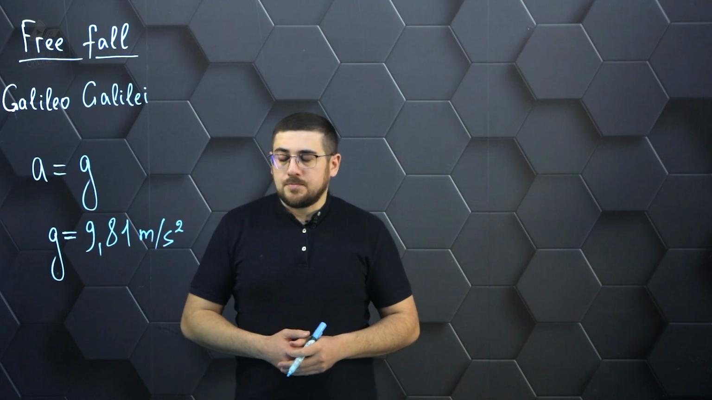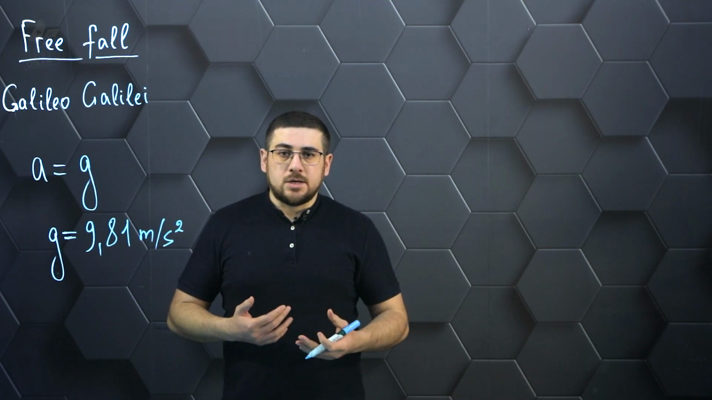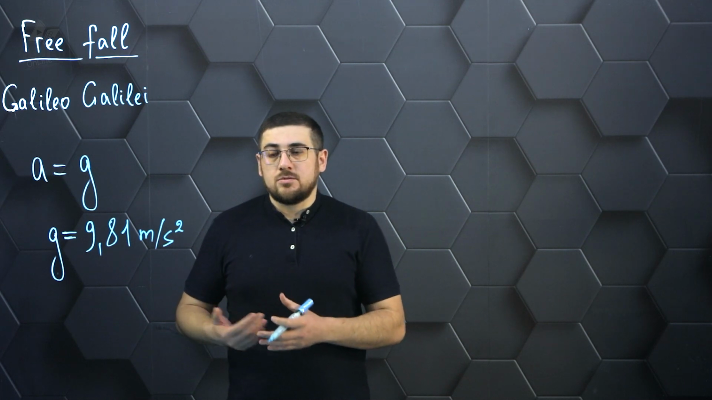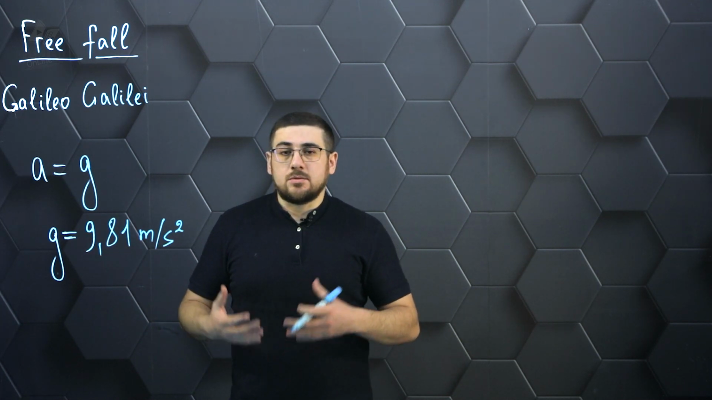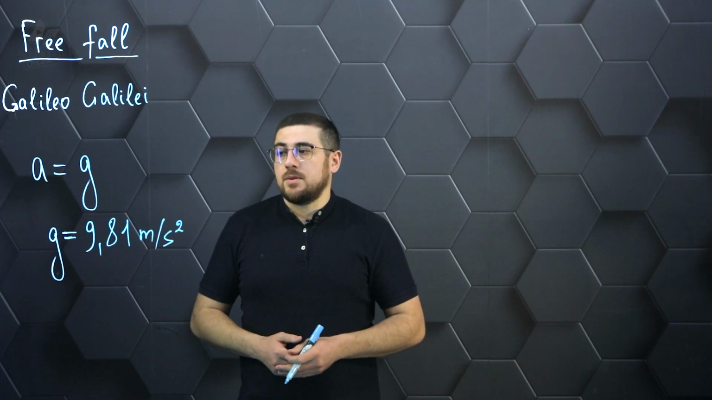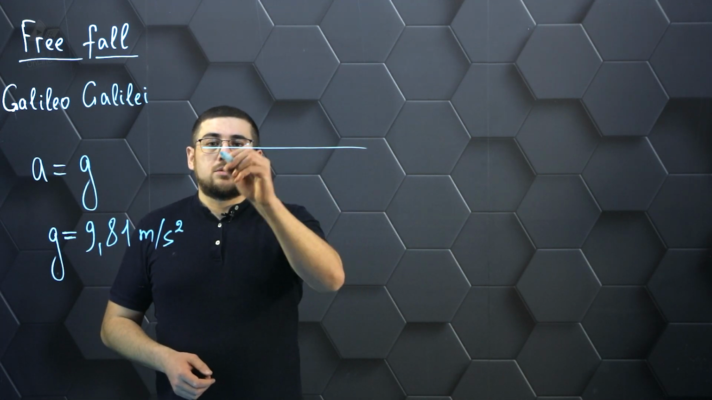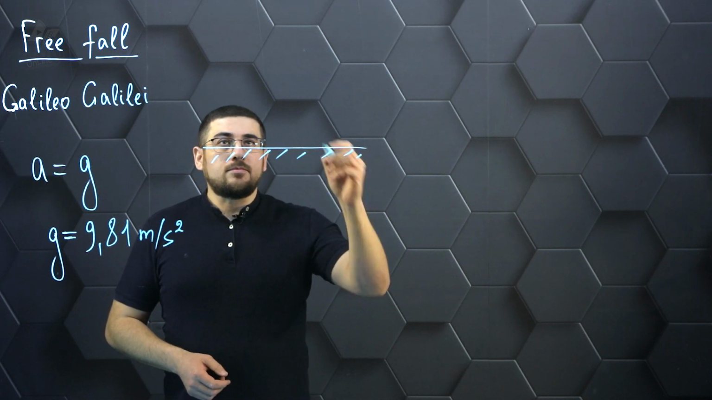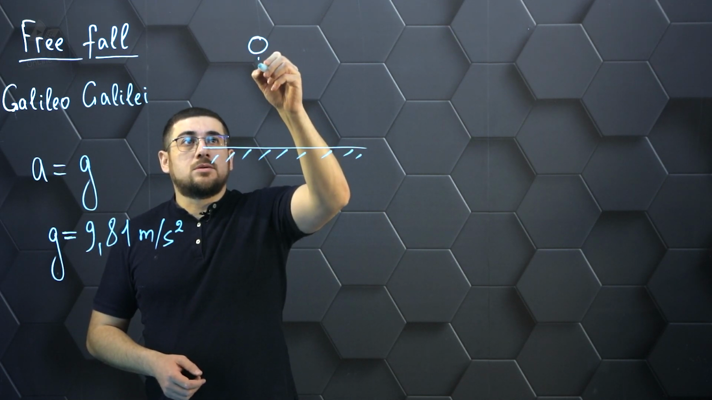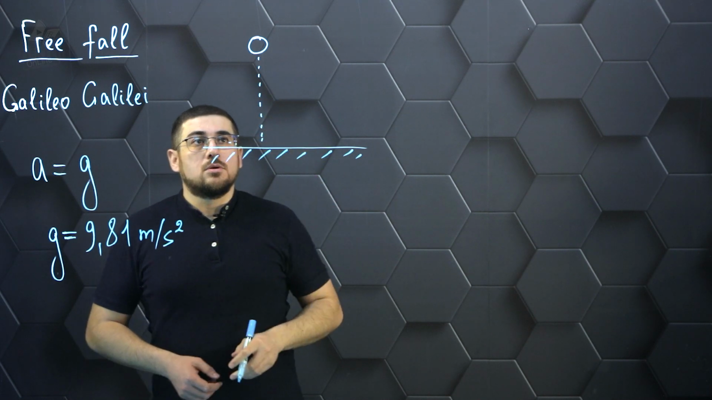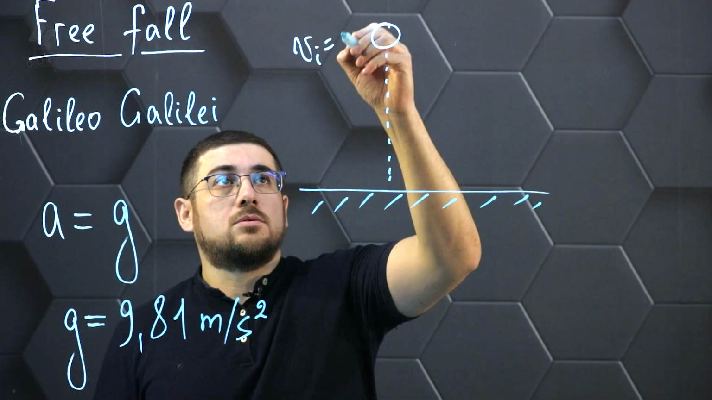Depending on how we will direct the coordinate axis, which will describe this motion, of course the projection of this acceleration on this axis will have a plus or minus sign, depending on the situation. So let's use the figure to show this. Let's say we have the surface of the Earth, and there's a body that falls to the Earth with no initial velocity. So the initial velocity is 0.